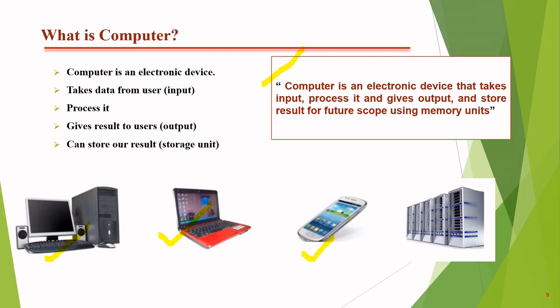It takes the input from the user, that means from us, and it also gives us the result. Like when we press any app, the app will open. When we want to listen to something, we play the music. When we want to call, we just use the phone and make the call to that particular person and talk, and so on. So these are the 5 points which are covered. So a mobile phone is also a type of electronic device.